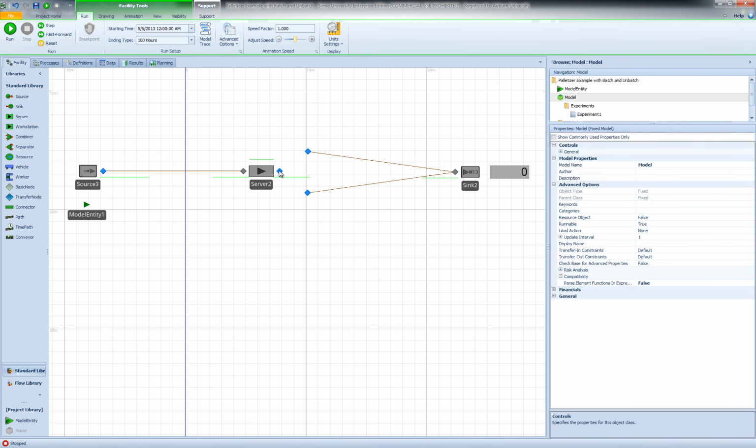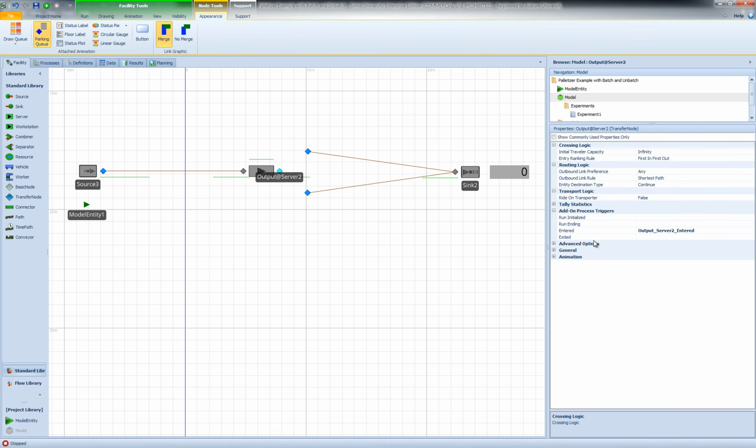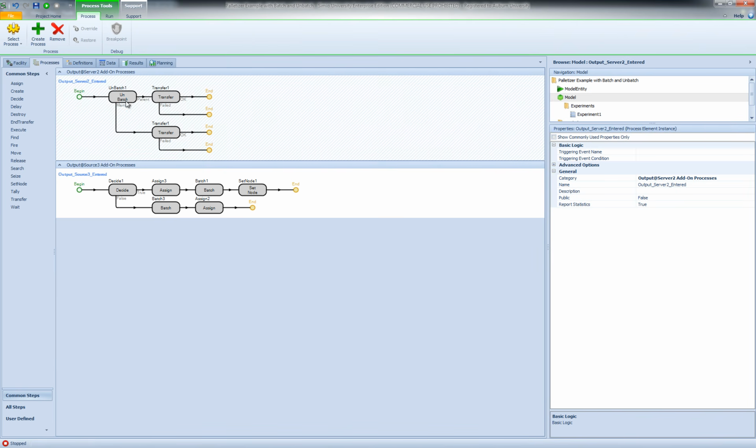So in my output node of the server, I have another add-on process at entered event. And if I go to this add-on process, you will see I'm using the unbatch step, which essentially works as a separator object.